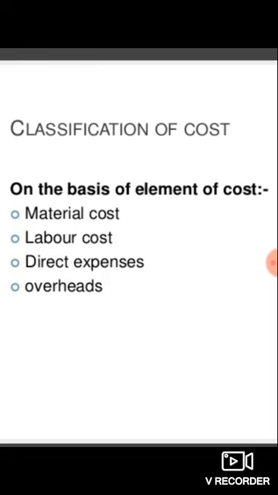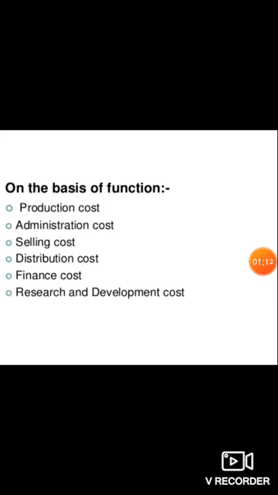And let's see the next classification on the basis of function, that means how it will work. So how it processes the products. Here production cost, so it includes the material cost, expenses, labor, overheads. These come under production cost, because these are the main costs when a product is being manufactured. These costs will be included in that.